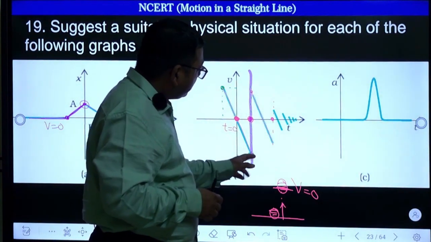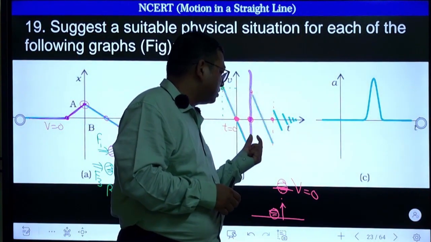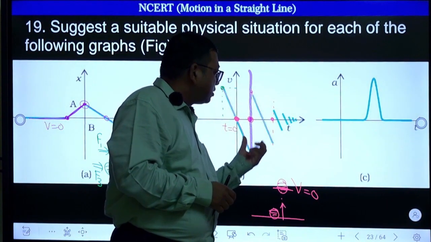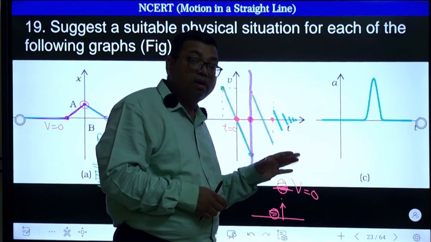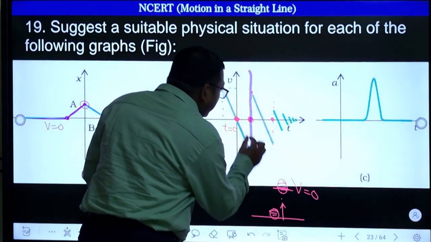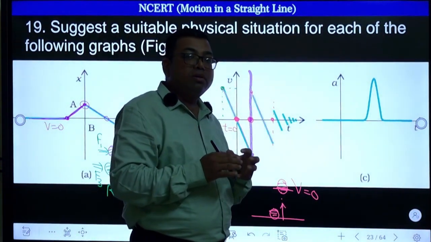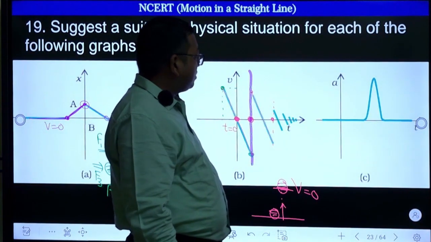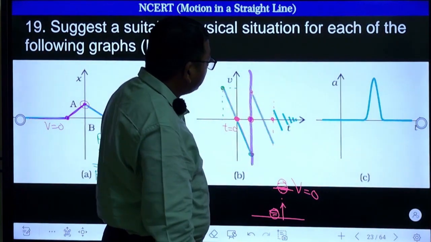But definitely some time is taken in collision, which they are not showing here. Some time definitely is taken in collision, but that is very small. So this graph exactly cannot be treated as a true graph. We cannot take it as true. Why? Because there will be some time gap before and after, because during collision also there is some time. So instantaneously we cannot say it changes. But if you neglect the time during collision, then you can consider this case.